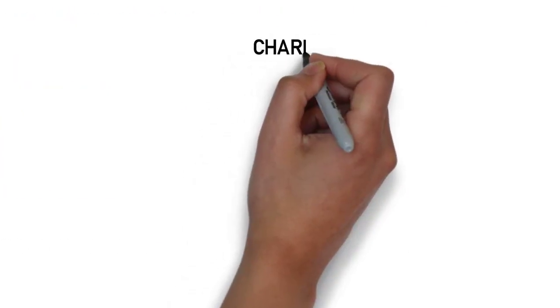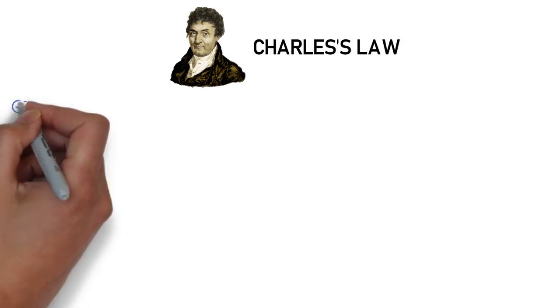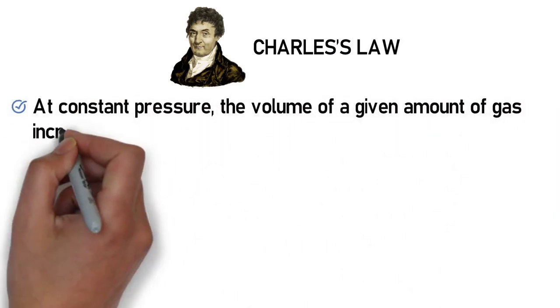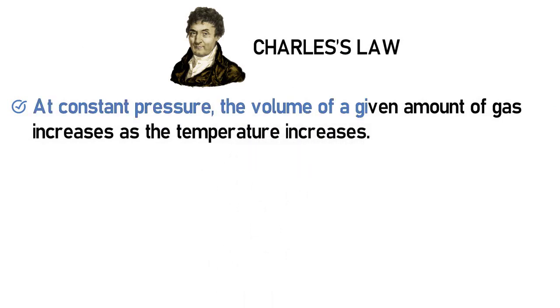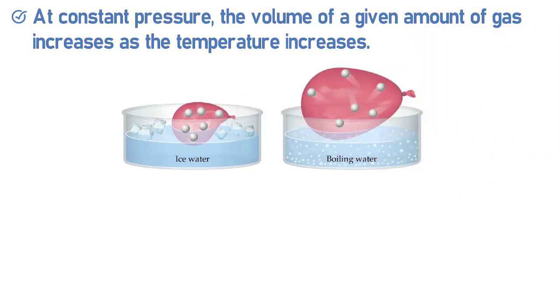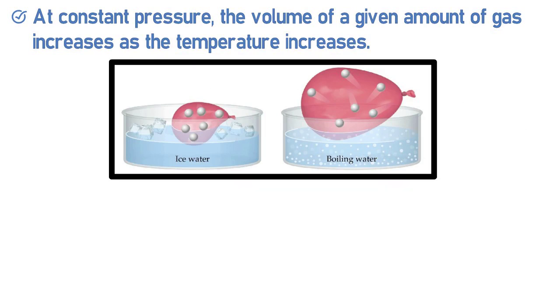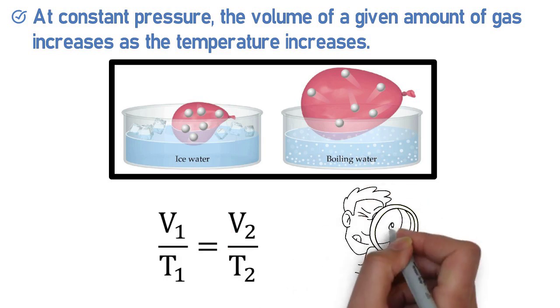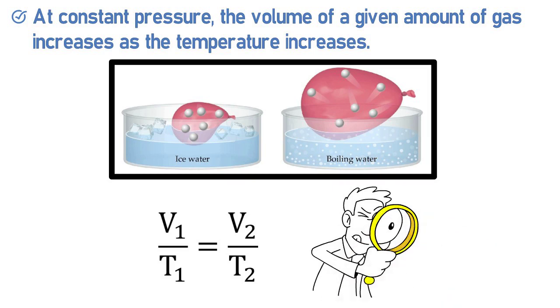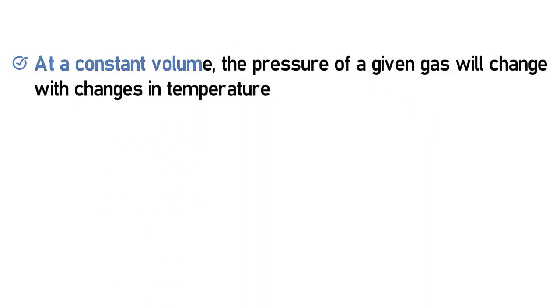Like Boyle, Jacques Charles studied the behavior of gases, but did so while maintaining a constant pressure. He observed that when the pressure of a given gas remained constant, the volume of the gas increased if the temperature increased. A rise in temperature increases the kinetic energy or movement of the gas particles, therefore pushing the walls of the container that houses them. The formula initial volume divided by initial temperature equals final volume divided by final temperature can be used to determine the unknown value following a change in one of these variables. It should be noted that for this law to work, both the amount of gas and the pressure must remain constant.